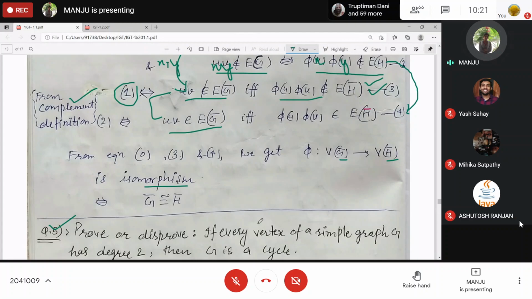A counterexample means something that satisfies P but does not satisfy Q, since the statement is P implies Q. That will work as a counterexample. That means you need to give a simple graph such that every vertex has degree 2. Degree, as you already know, is the number of incident edges to a vertex.